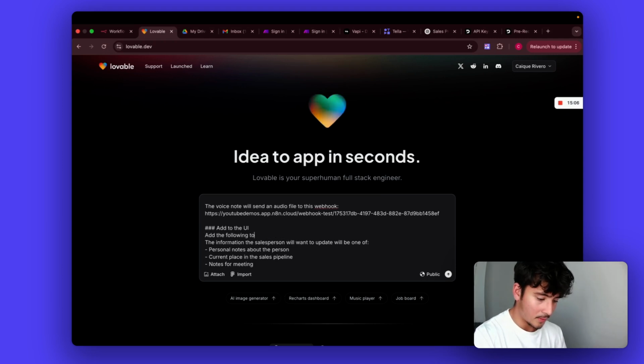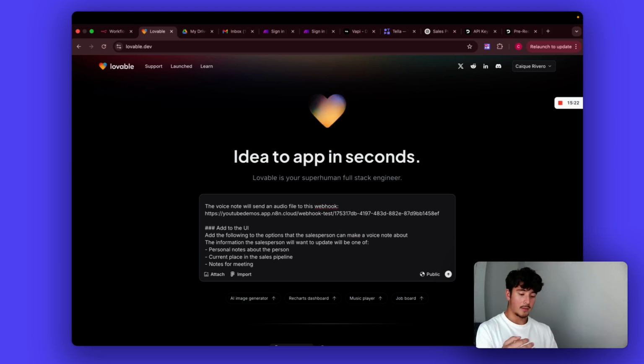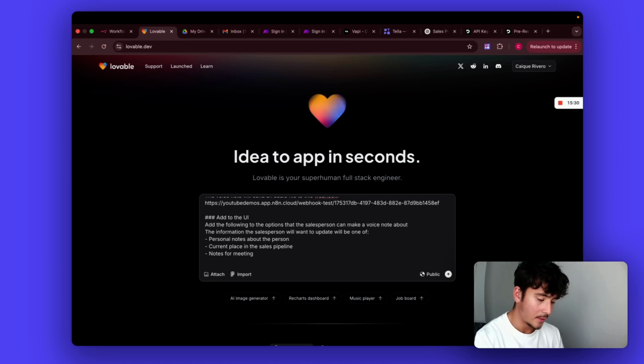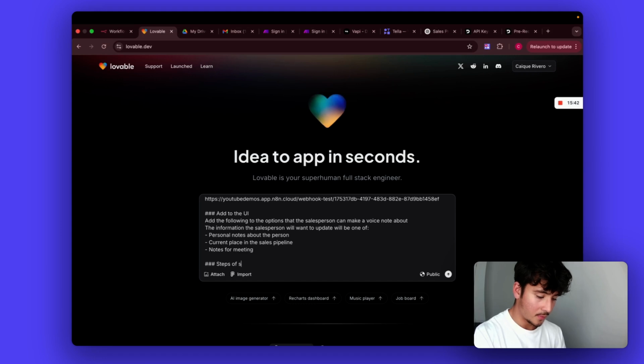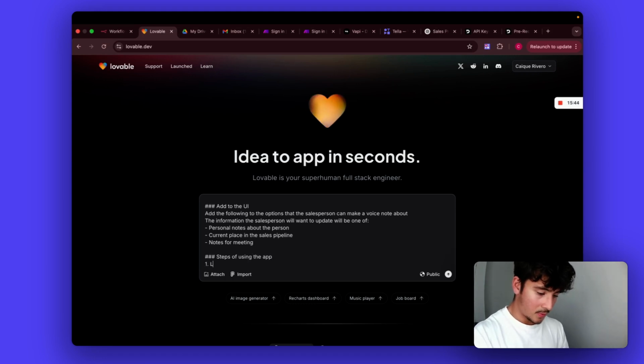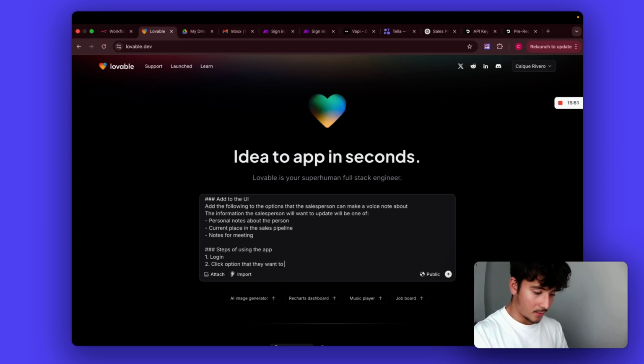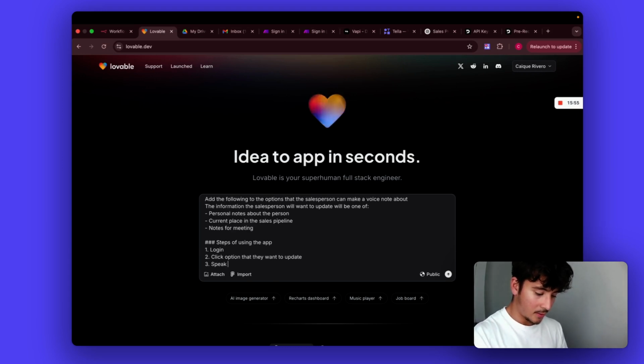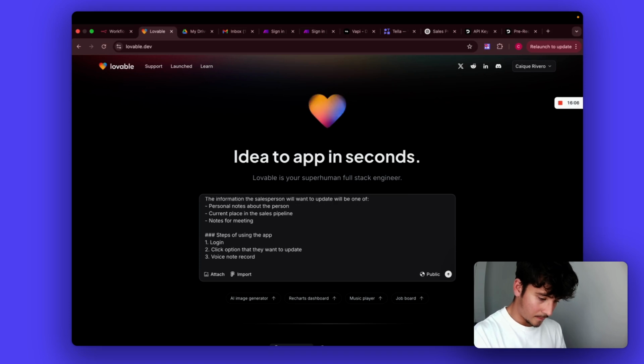Add the following to the options that can make a voice note. So I'm thinking they log in, and say what they want to update out of these 3 steps of using the app. 1, log in, click the option that they want to update, speak, record a voice note, and then it uploads data into the webhook.